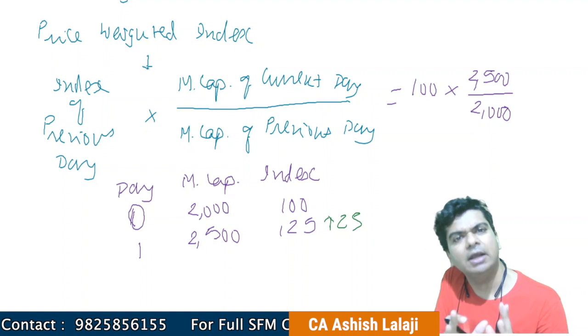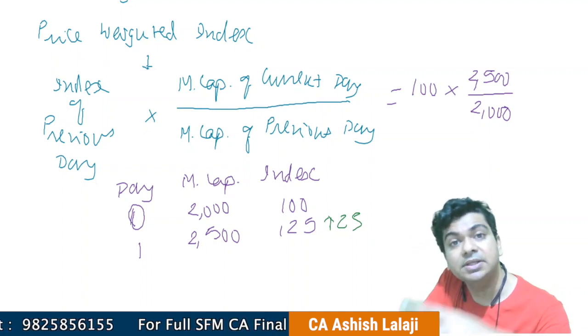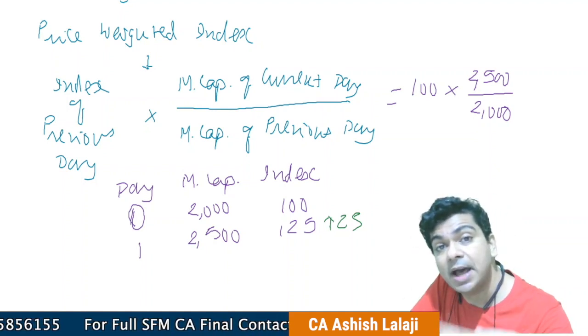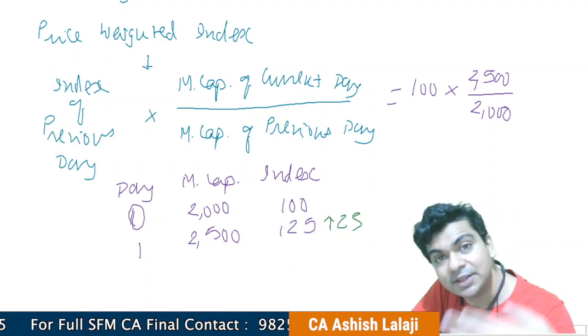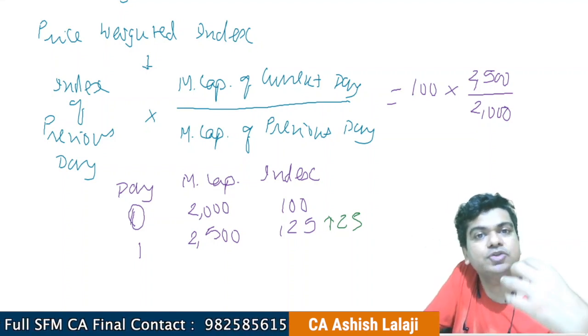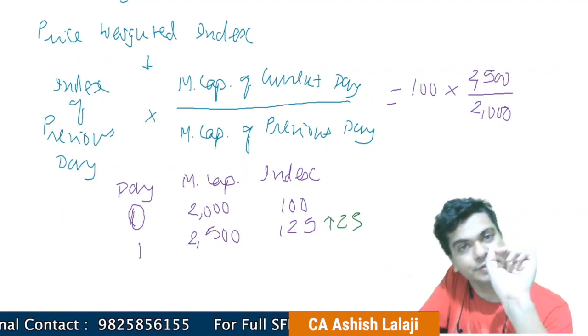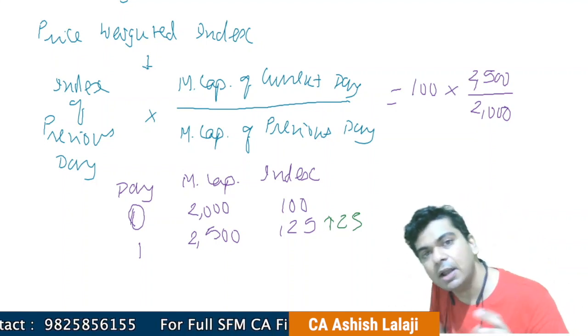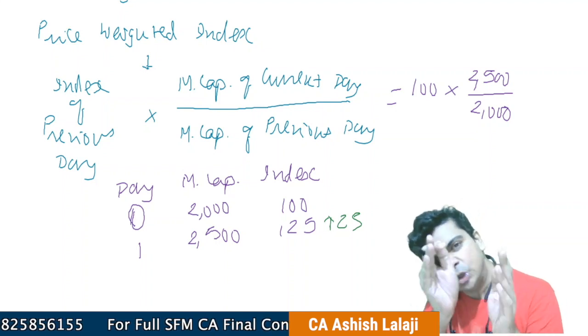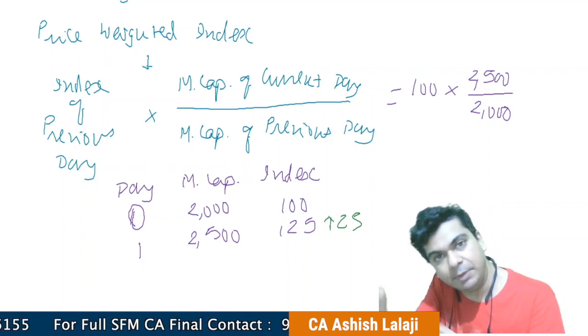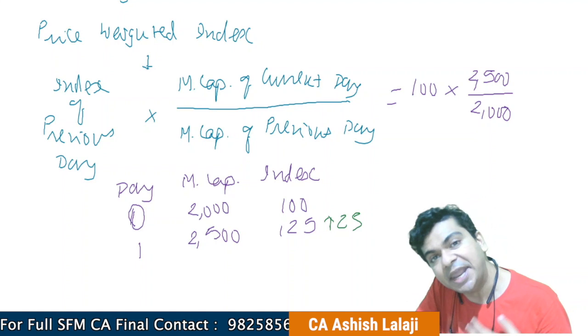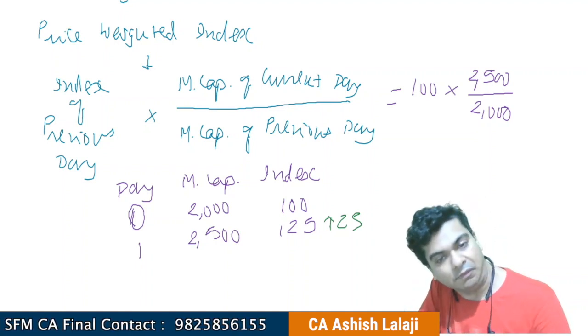We are taking a very simple example, but this is done constantly by the underlying software. The underlying software is constantly calculating the current market price. It is constantly calculating the current market capitalization. So at a given point of time, it constantly generates an index number series.